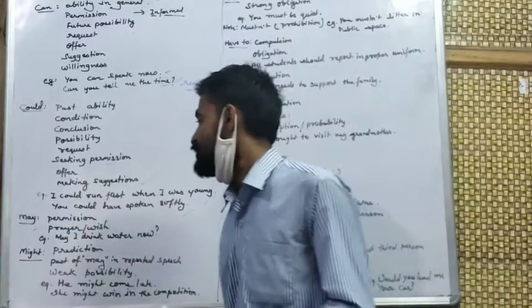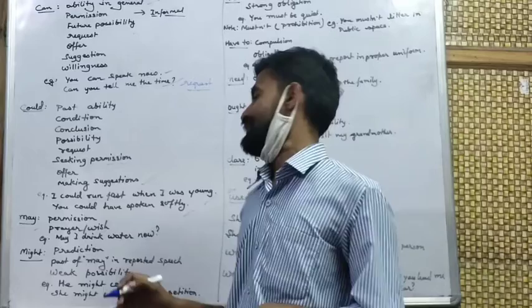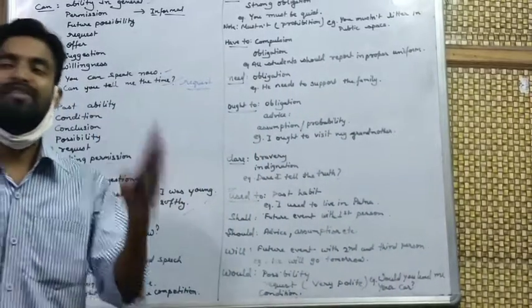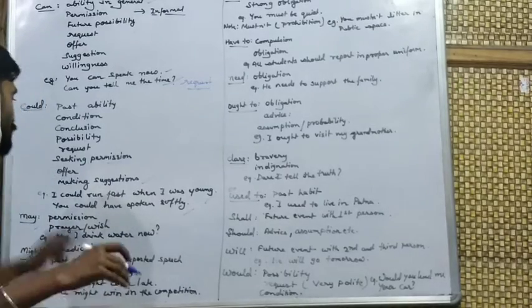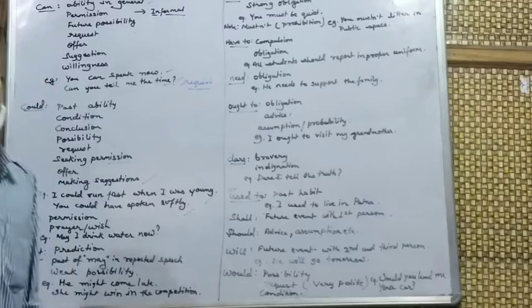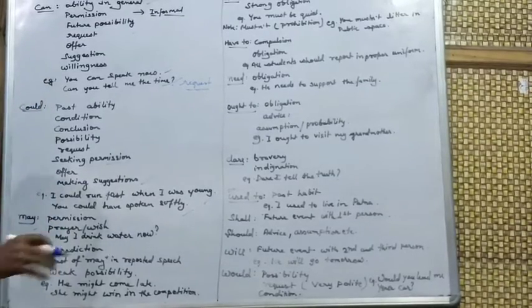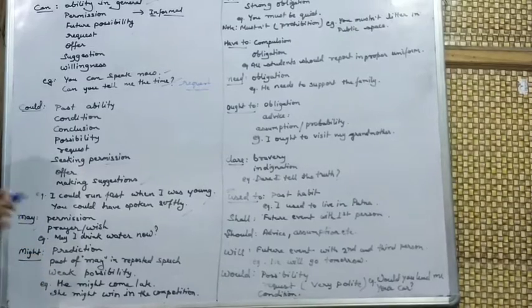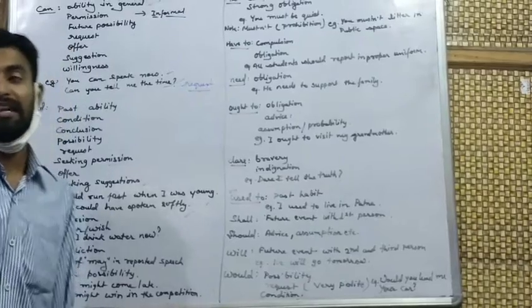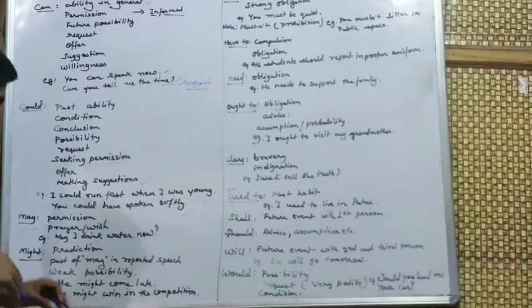Another one is permission. May is used to show permission in a formal way. And prayer: may is also used to show prayers and wishes, just like "May God bless you." This is your wish, a blessing. "May I drink water now?" This is permission. May is mostly used in a line to show formal permission.